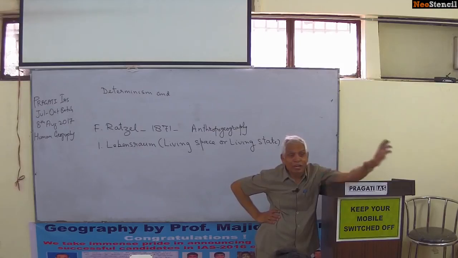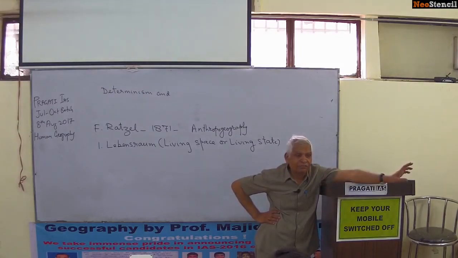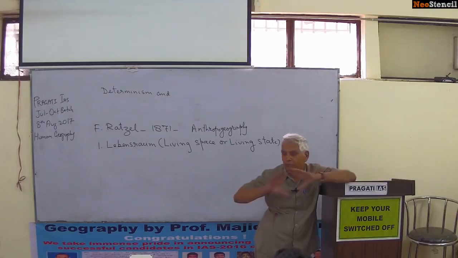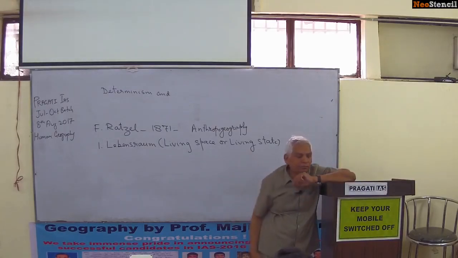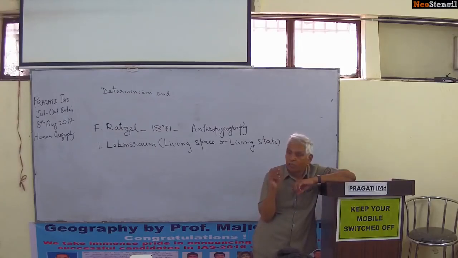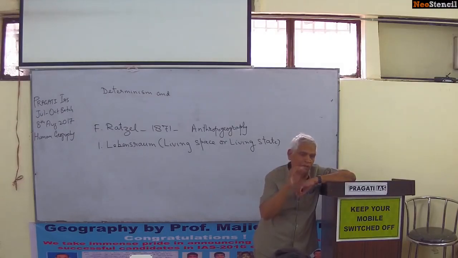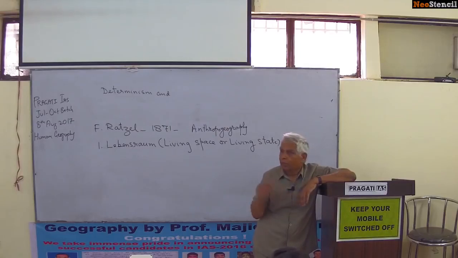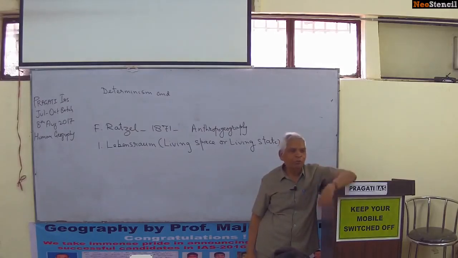Aryans have their origin in the Caucasus Mountains, the white race. They came from the Caucasus Mountains, the mountains lying between the Black Sea and the Caspian Sea. That is Caucasia. I mean Georgia, Armenia and Azerbaijan. These are the three republics. He said that out of all the races like Negroes, Mongoloids, etc., Caucasoids or Aryans are superior. And among the Aryans, the Germans are the superior most. Therefore, the world should be ruled by the Germans.